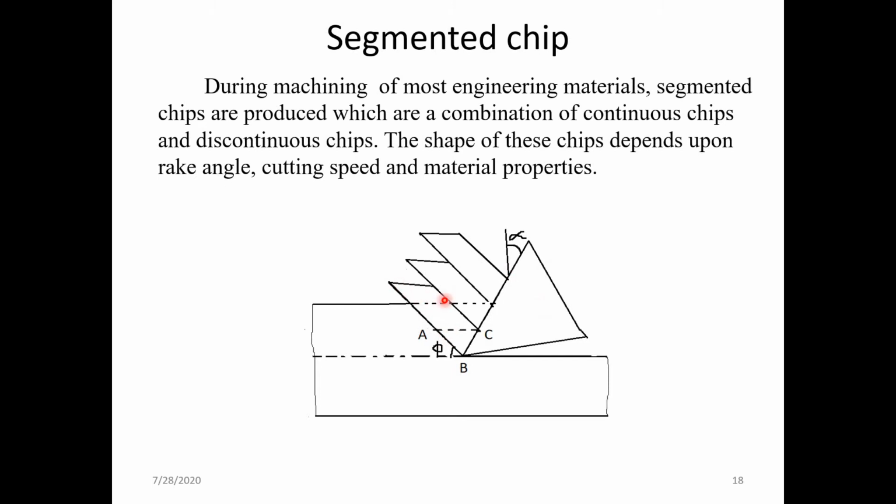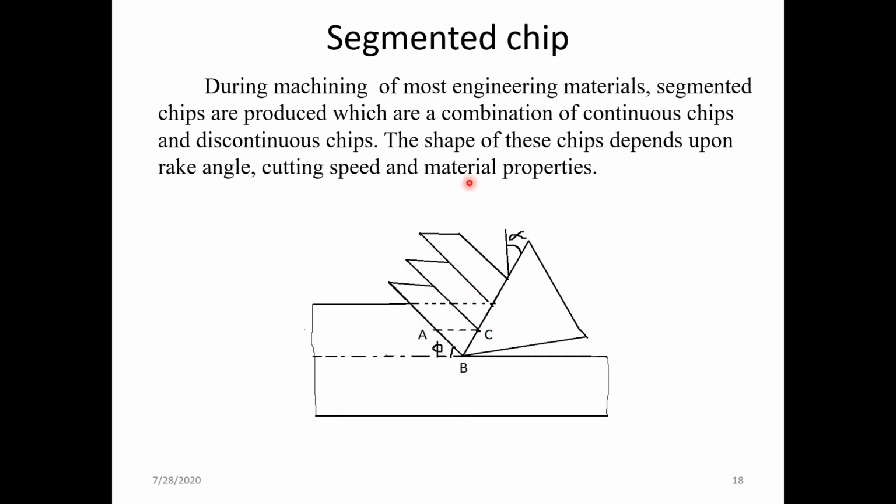Here these are the segments of the chip, or the chip which is cut there. It is just like short tooth profile chips that are cut. This type of chip is formed when we cut the material.